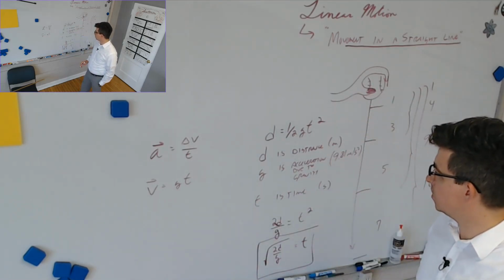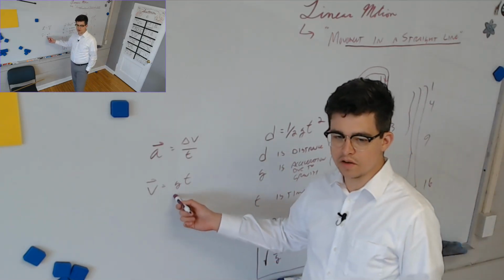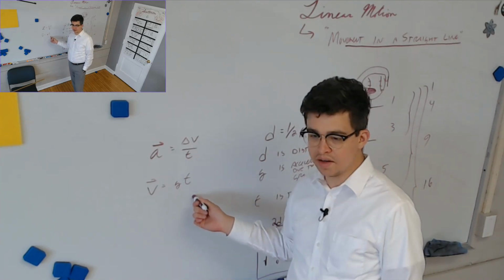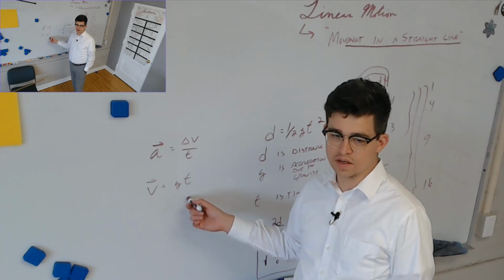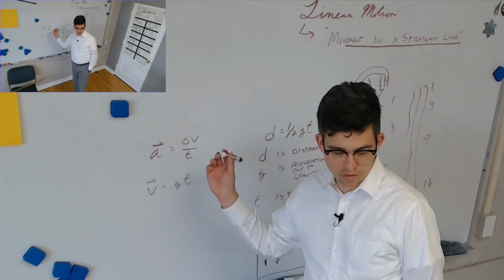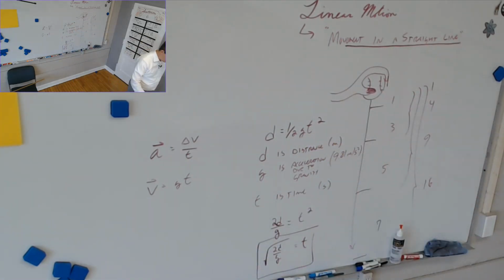There's another really easy one. Could we, and we're not even going to bother doing this one because it's so easy, but if we were given a velocity and the fact that g on Earth's surface is 9.81, could we find time? Yeah, of course we could. It's just one step solving a manipulated problem.